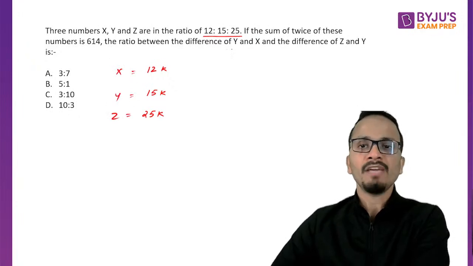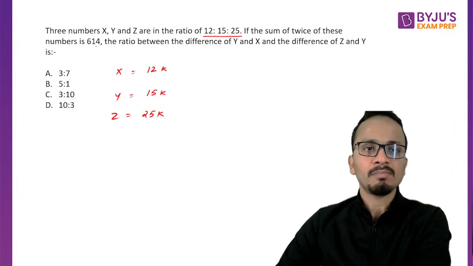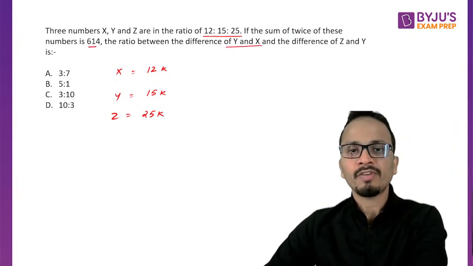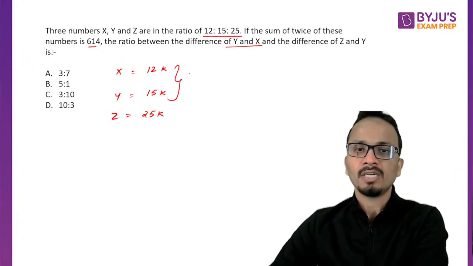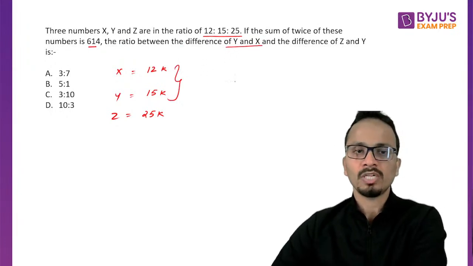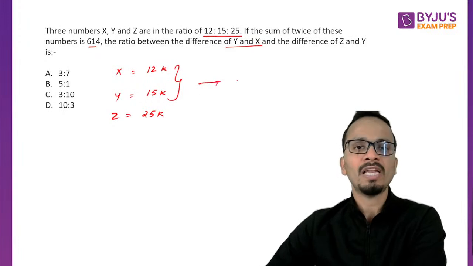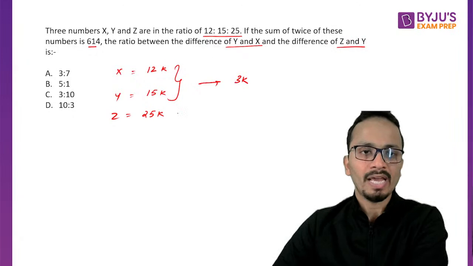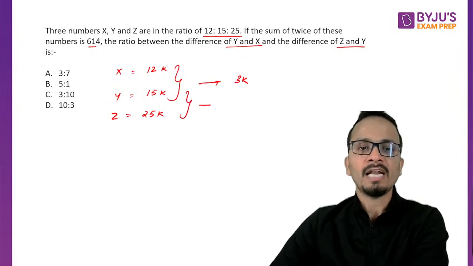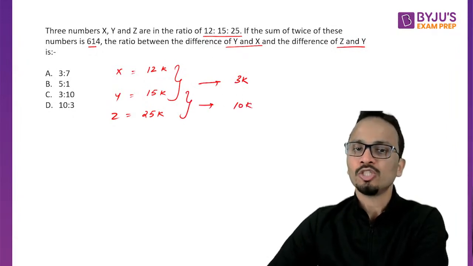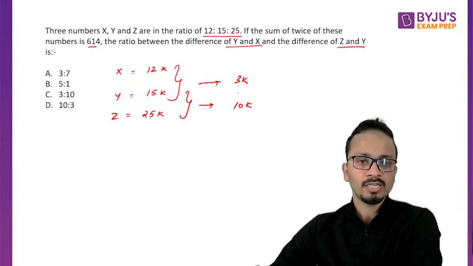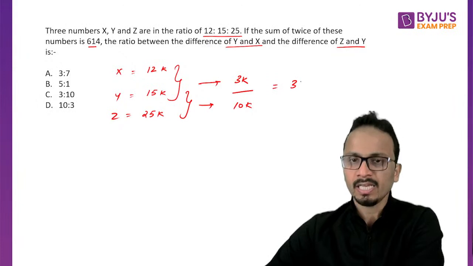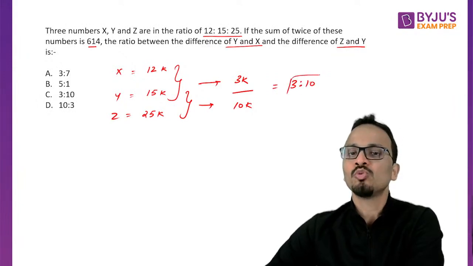Now, if the sum of twice of these numbers is 614, the ratio between the difference of x and y, the difference between y and x, this value is 3k, and the difference between z and y is 10k. So we have to find the ratio of this. Finish. The question is over. 3k upon 10k. Answer is 3 is to 10.